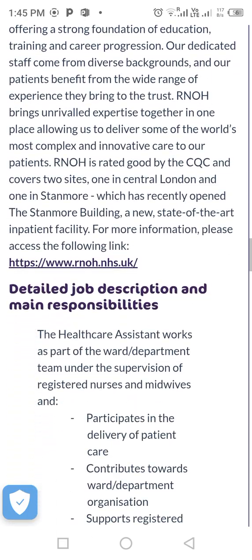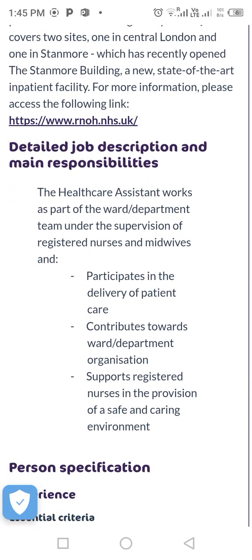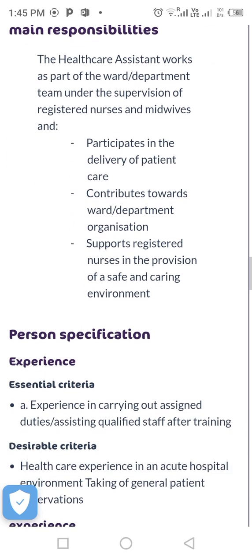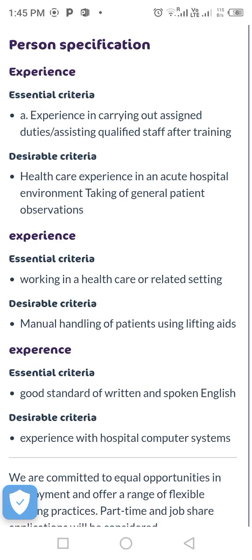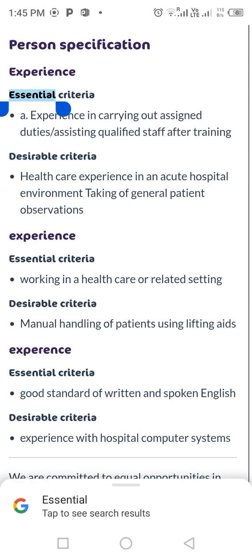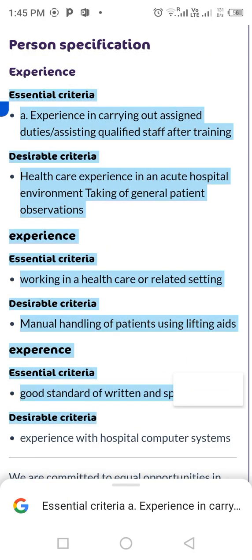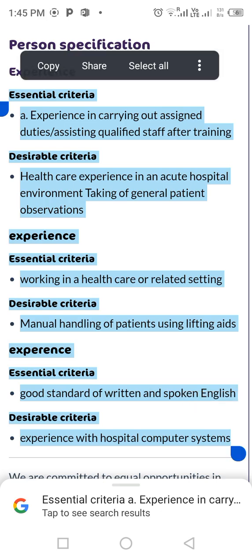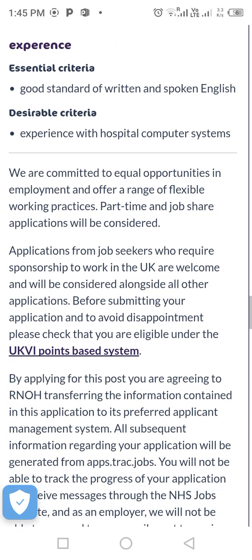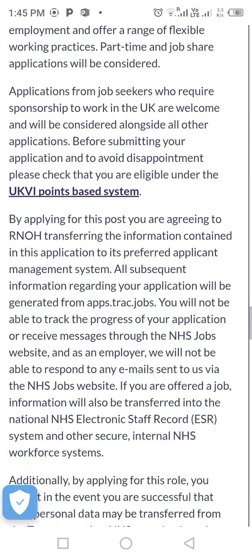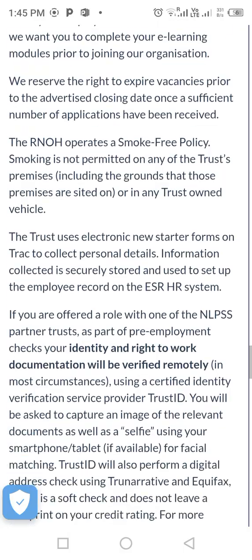Also, you have to know the job description and person specification. This is the main thing, because this is what you will use to write your supporting statement. You have to ensure that your supporting statement matches their job description. So make sure you read everything.